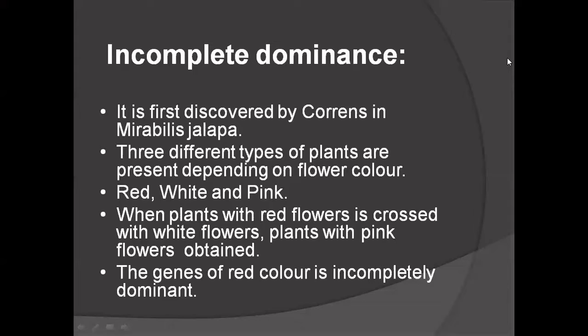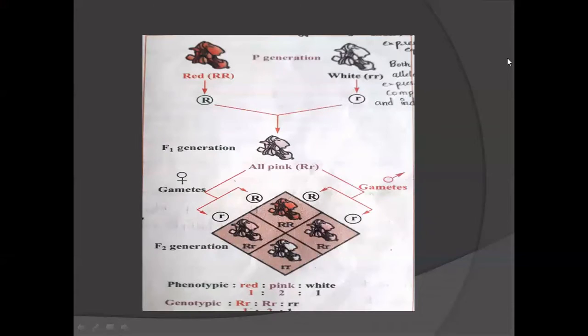That is, it is not present in both parents. It is a new color. So here the gene for red color is incompletely dominant. According to Mendel, we should have got red color, but the red is not completely expressing. It is incompletely expressing. See here, two parents are there. One is red, with genotype capital R, and white is small r. When we cross these two, in the F1 generation we got pink.